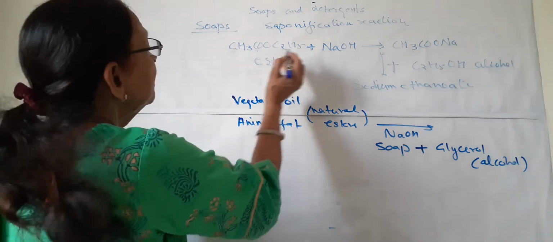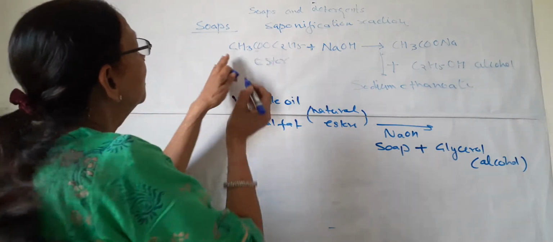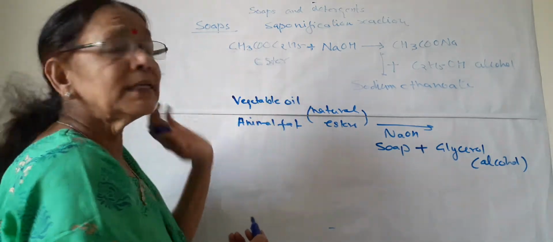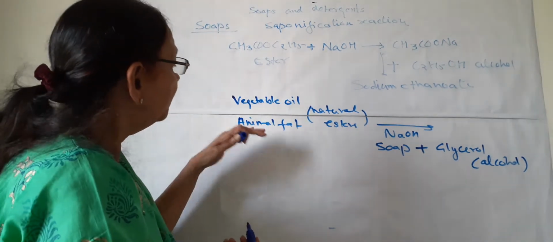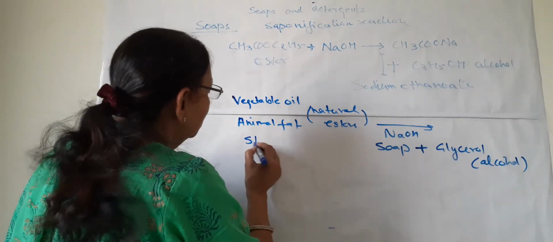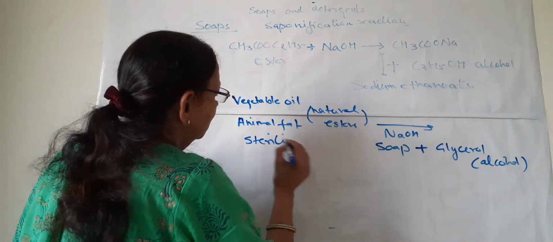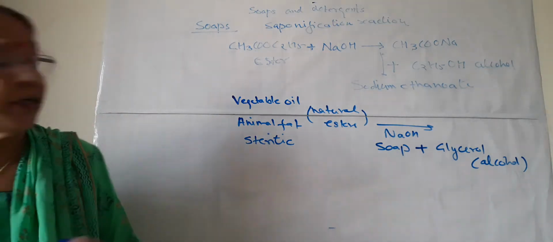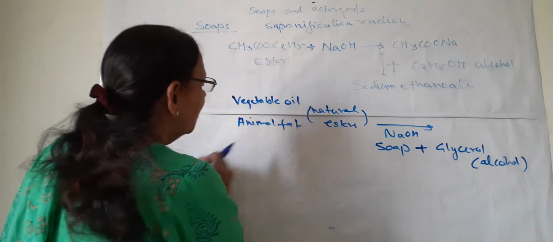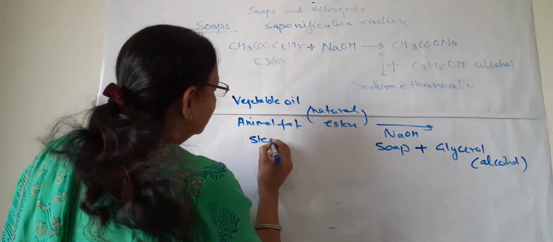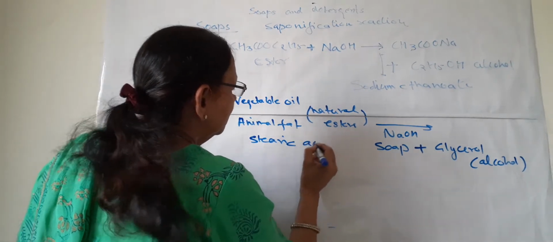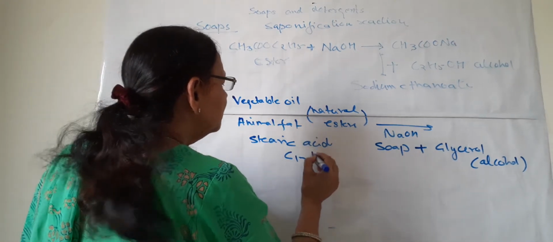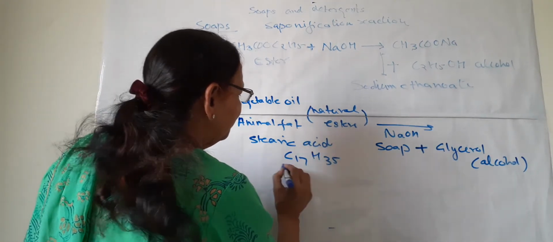Here we have seen the alkyl group has only 2 carbons in this carboxylic acid, but in the natural state it is stearic acid, and stearic acid has the group C17H35.